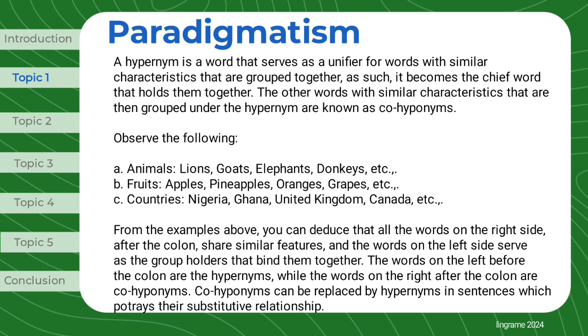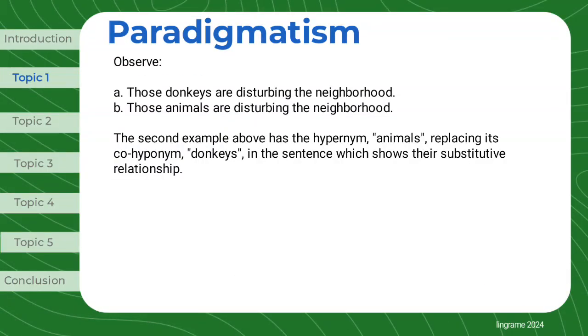The words on the left before the colon are the hyponyms, while the words on the right after the colon are co-hyponyms. Co-hyponyms can be replaced by hyponyms in sentences, which portrays their substitutive relationship. Observe: Those donkeys are disturbing the neighborhood. Those animals are disturbing the neighborhood. The second example above has the hyponym, animals, replacing its co-hyponym, donkeys, in the sentence, which shows their substitutive